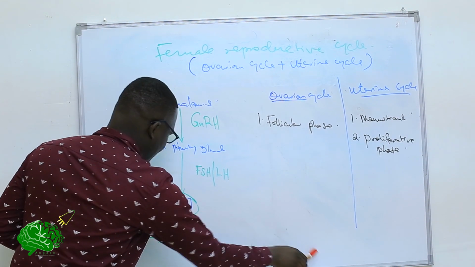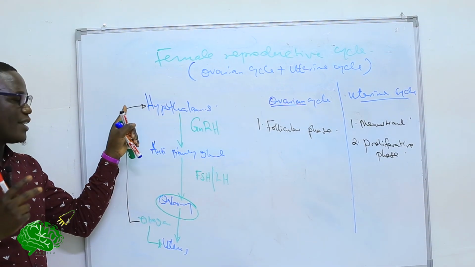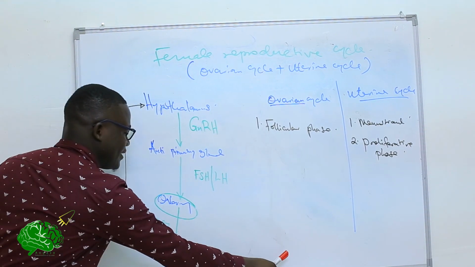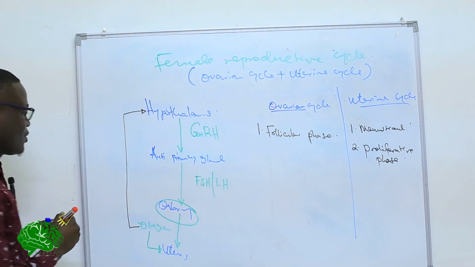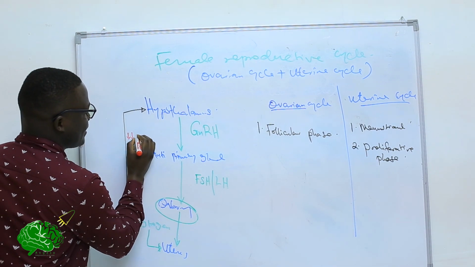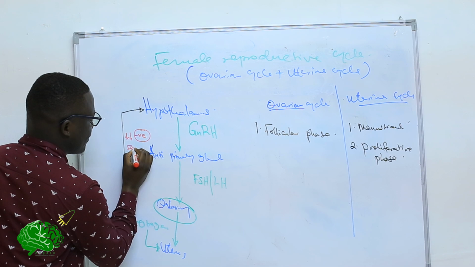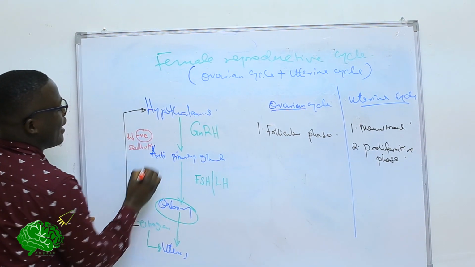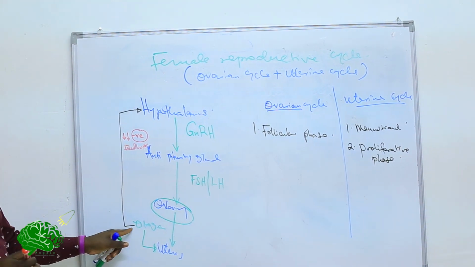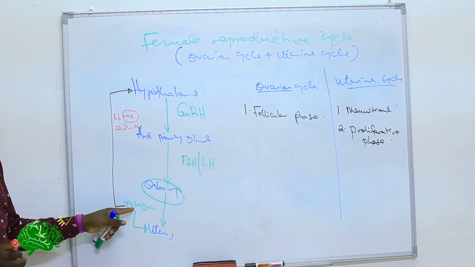This hormone estrogen at the hypothalamus has two kinds of action. One, at low levels of estrogen, it exerts a negative feedback to the hypothalamus.